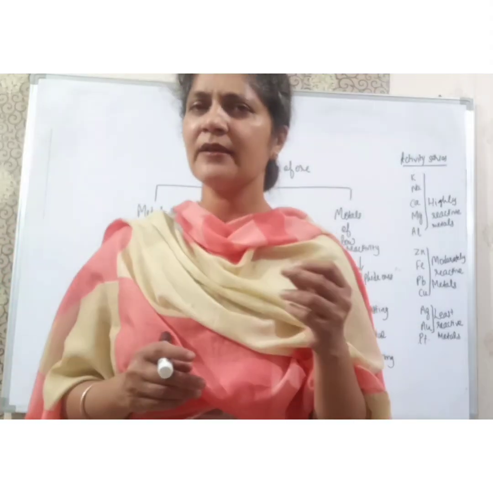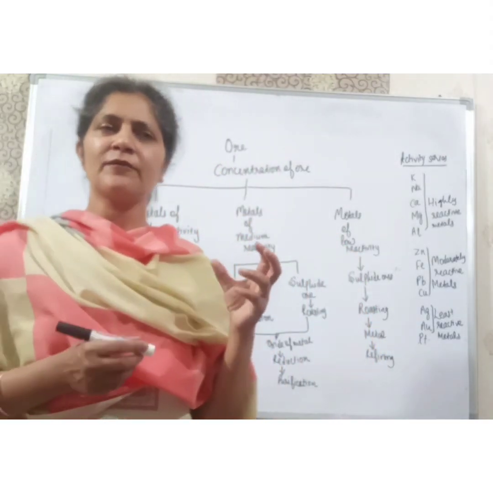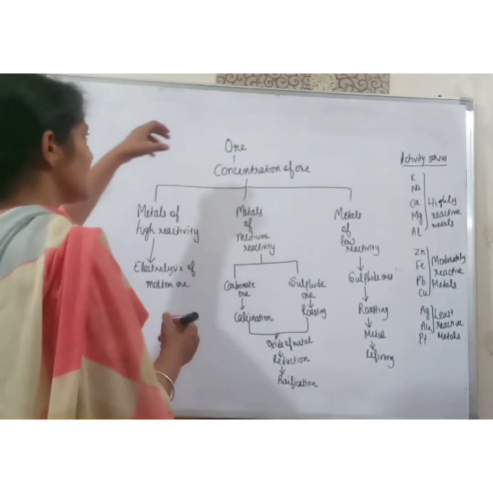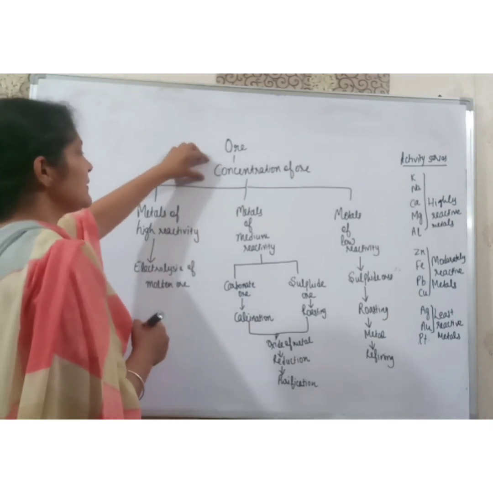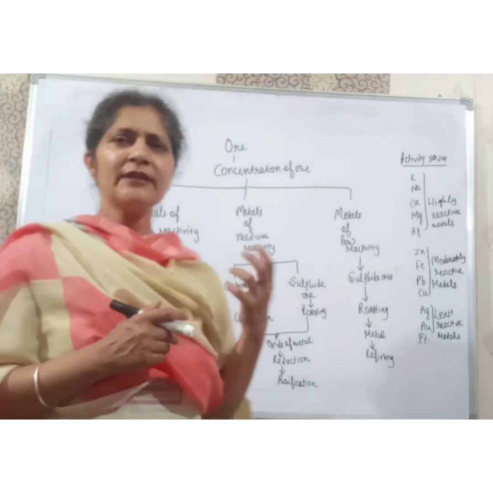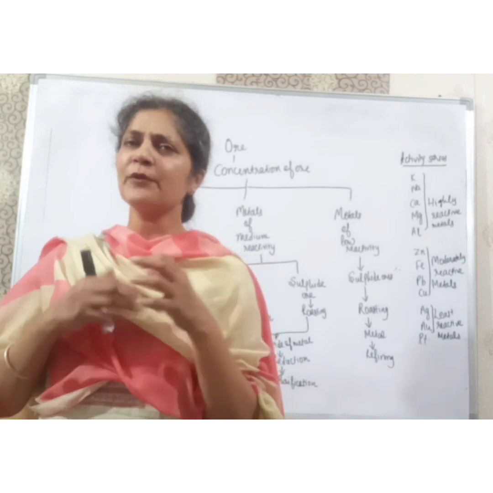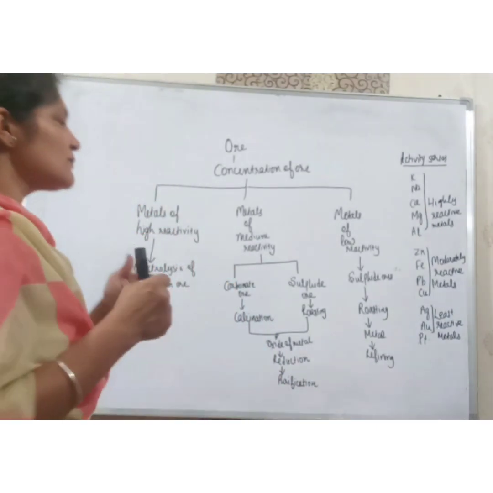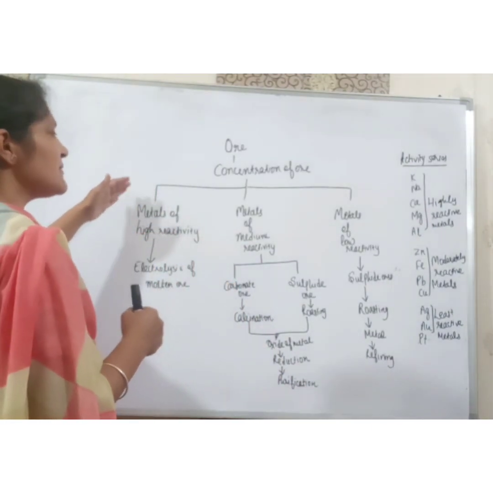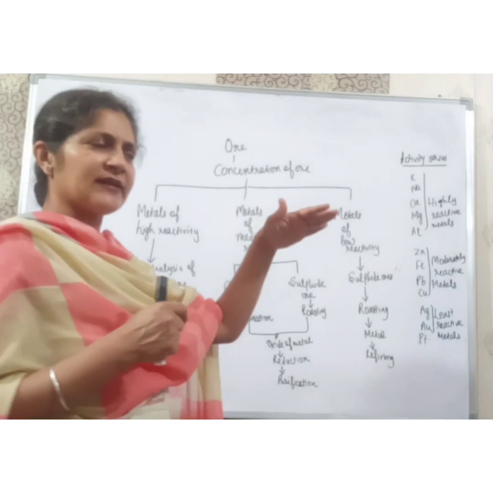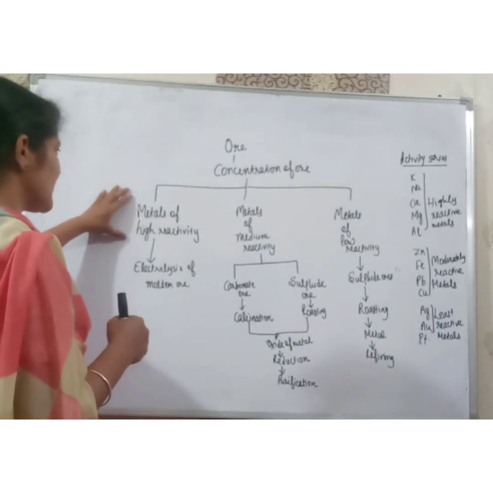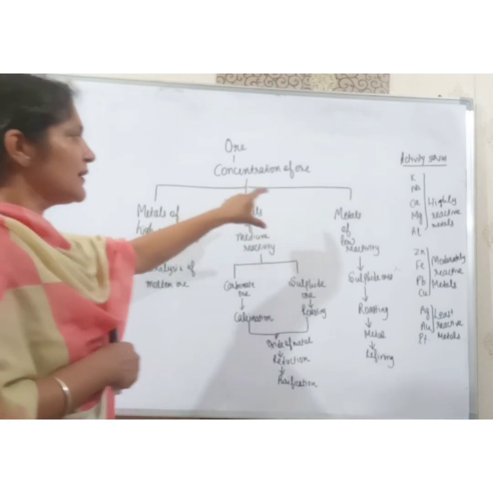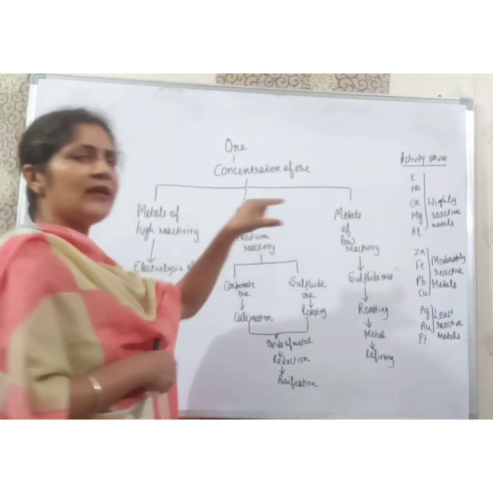Now students, here we have different methods for purifying the metals to extract the metals. First of all, we will have an ore, then we will do the concentration of ore. What is the concentration of ore? To purify it, to remove the impurities, to clean the ore. Next, we have divided these methods depending upon the reactivity of metals. First, metals of high reactivity. Second, metals of medium reactivity. And third, metals of low reactivity.